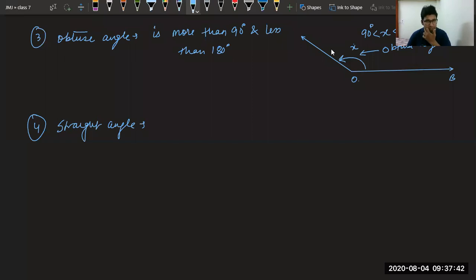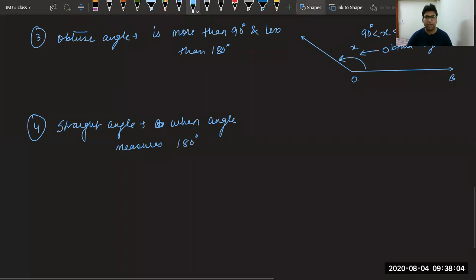Now the fourth part is straight angle. When the angle formed is 180 degree. So when the angle measures 180 degree, we call it a straight angle.